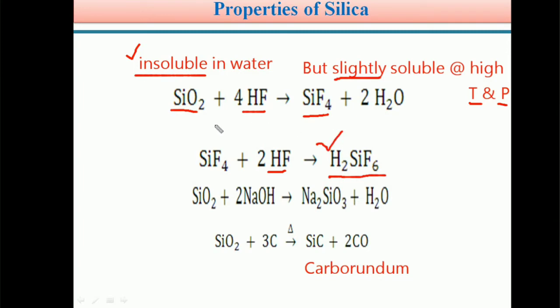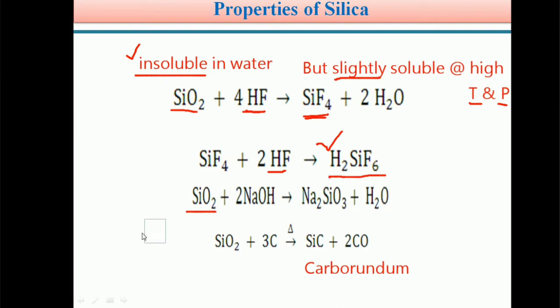So students, silica, SiO2, only reacts with HF, forming silicon tetrafluoride, which on further reaction with HF forms H2SiF6.